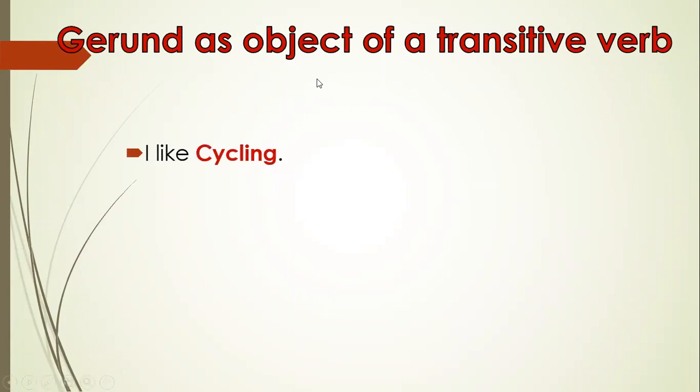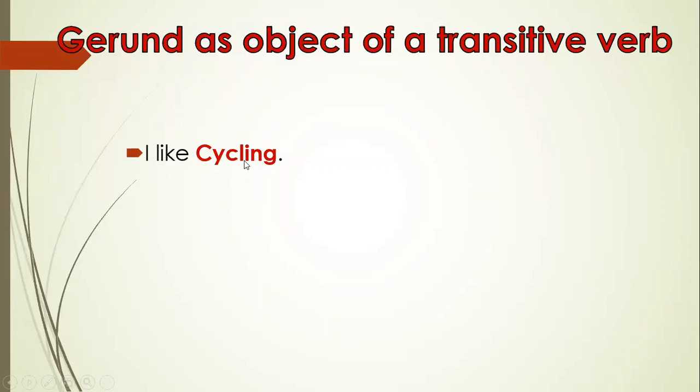Now we use gerund as object of the transitive verb. What is a transitive verb? A transitive verb takes an object to complete its meaning. Have a look at this example. I like. Till here, do you think the sentence is complete? Is the idea complete? No. To make the sense clear, we have to add an object here. So gerund is used as object of the transitive verb.